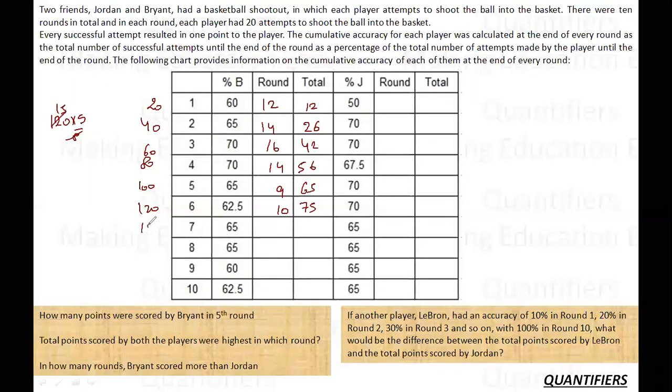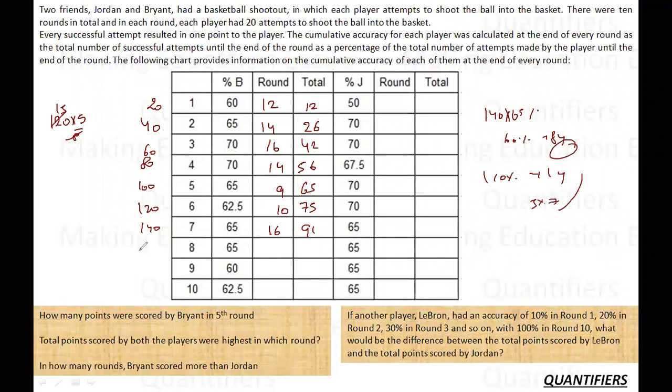7 rounds, 140. So 140 ka 65%. 140 ka 60% is 84. 10% is 14. So 91. So here the number of points will be 16. So this is an easy way to calculate 65%. 140 का 65% कैसे calculate किया? 60% I know is 84. 10% I know is 14. So 5% will be 7. So 84 plus 7, 91.